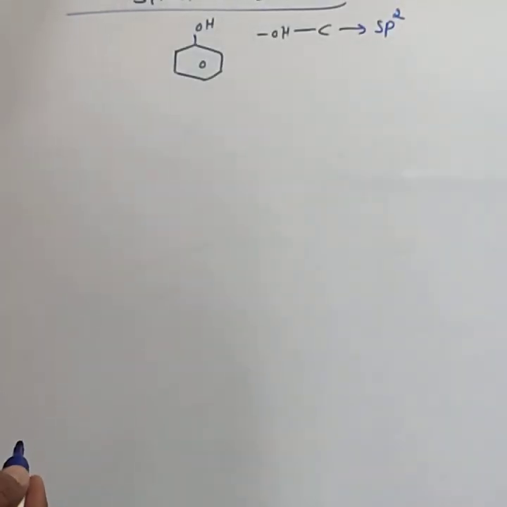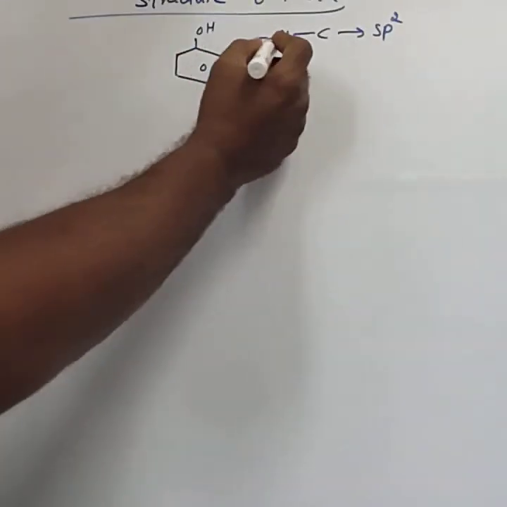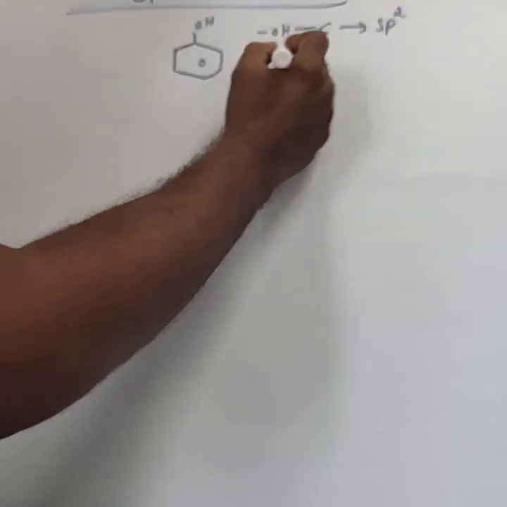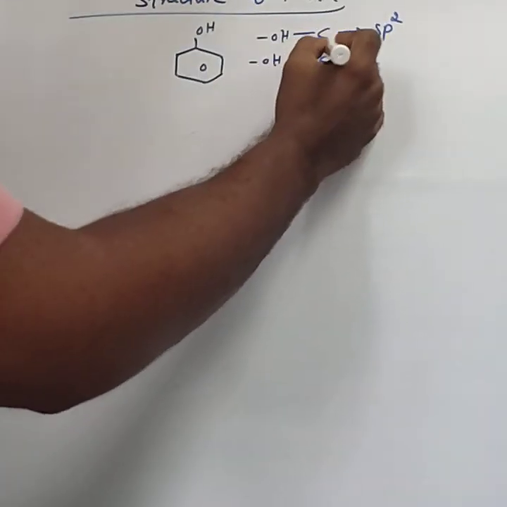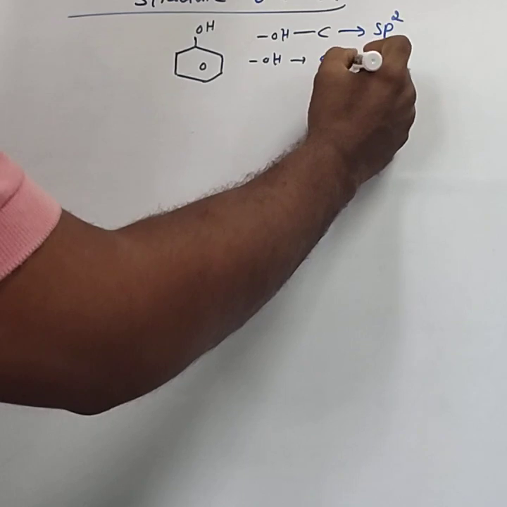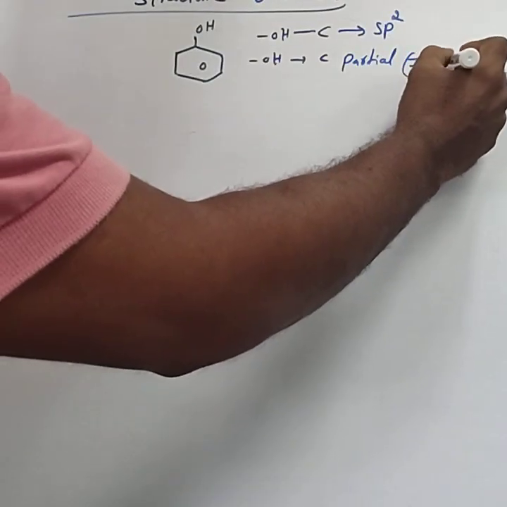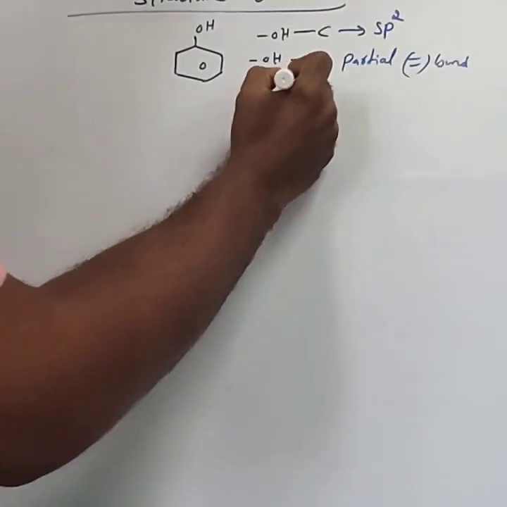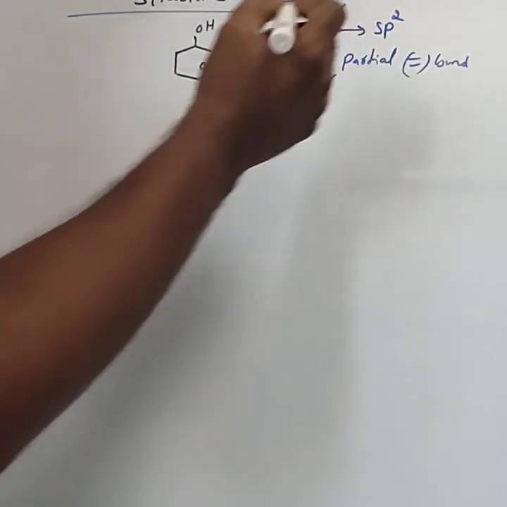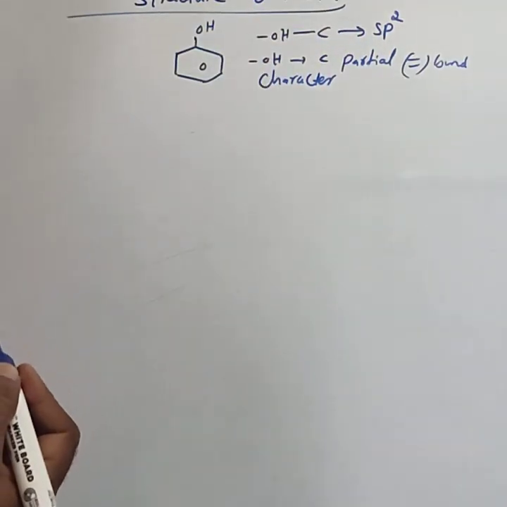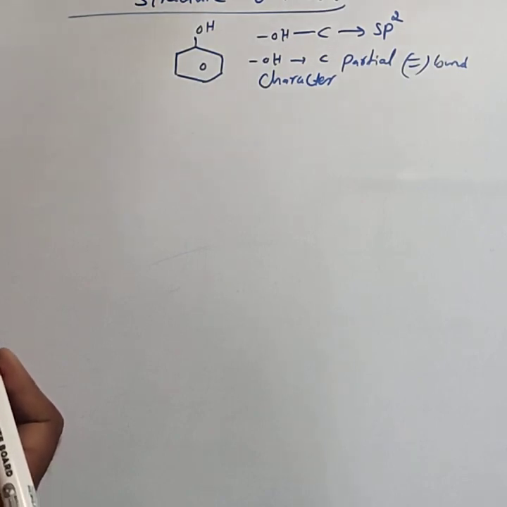Due to sp2 hybridization, the OH bonded carbon acquires partial double bond character.